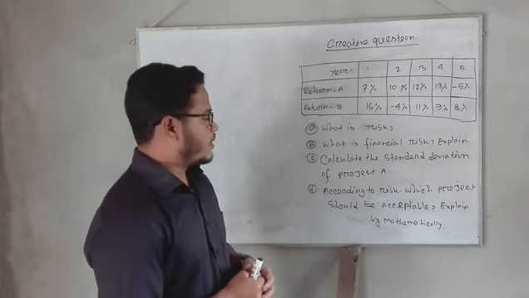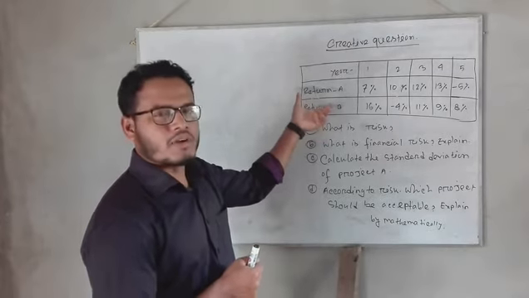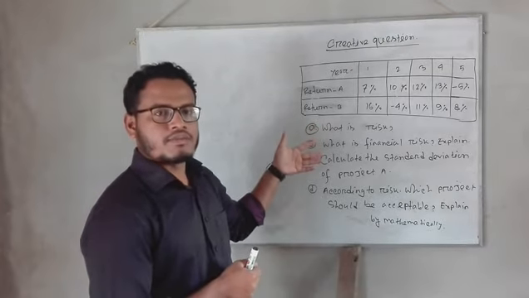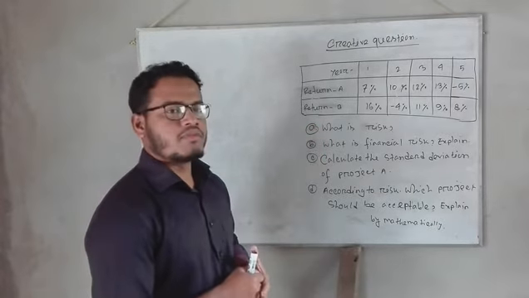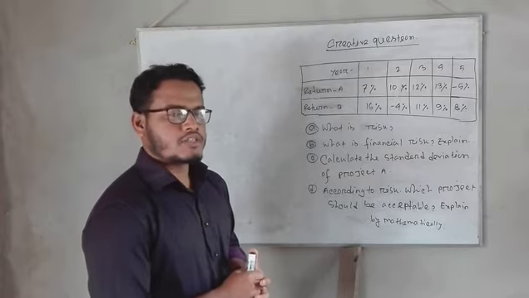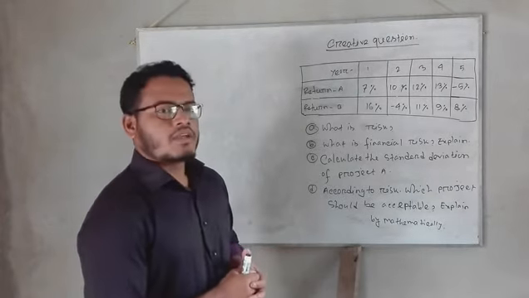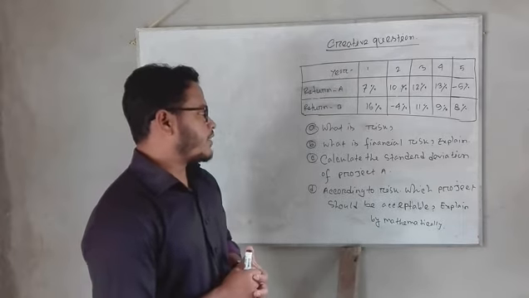I have also written the two projects. At first we have to calculate the standard deviations of the two projects, then we find out which project should be accepted. So now I will describe the definition of risk.